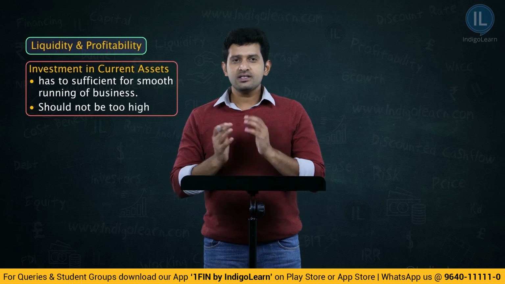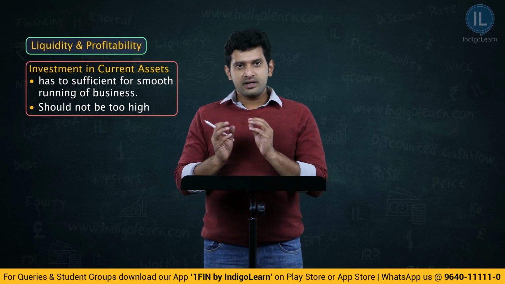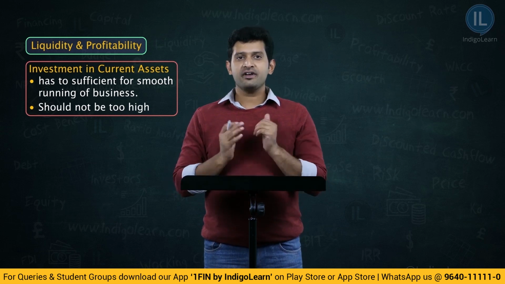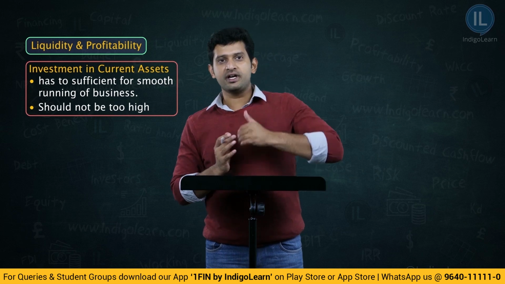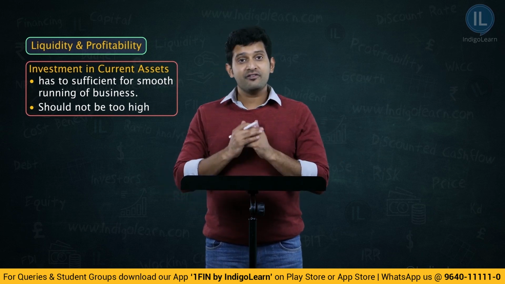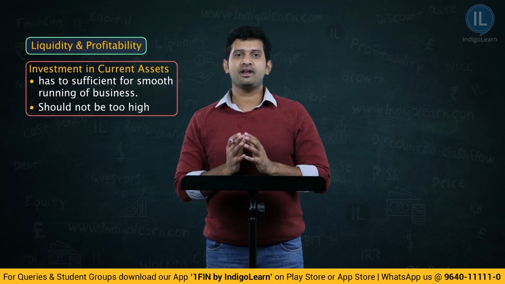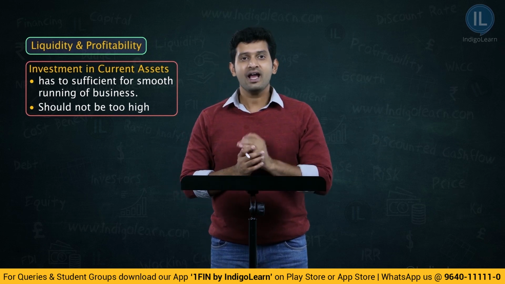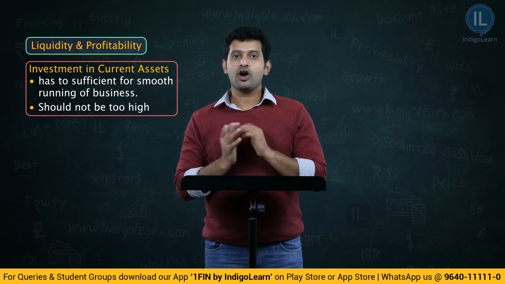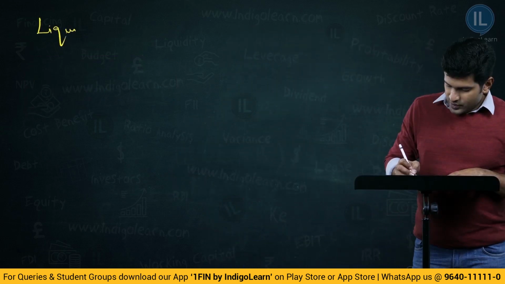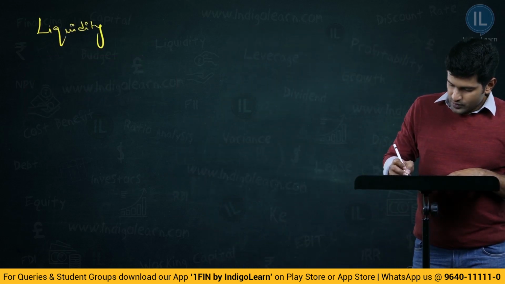Now, this liquidity and profitability is a contrasting concept, wherein when you have more liquidity, you will see less profitability, and when you see more profitability, that means it is less liquid. Now, how does this happen? Let us first understand mathematically why it is actually conflicting or contrasting. Let's say liquidity versus profitability.